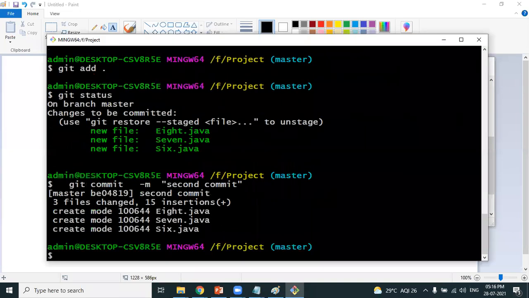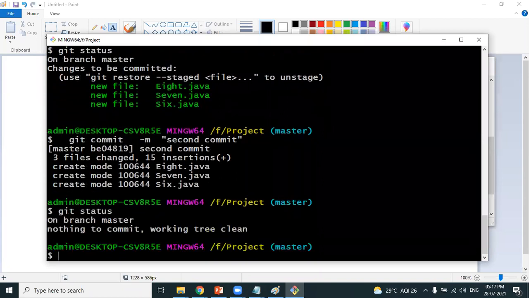I hope all these are done by the developers. Now the files have been moved into the staging area and then into the local repository. How many untracked files now? No untracked files. How many staged files? No staged files. Every file is now moved into the local repository. Can we confirm it? We have a command called git status. Nothing in red color, nothing in green color, nothing to commit. That means everything is committed and moved into the local repository.